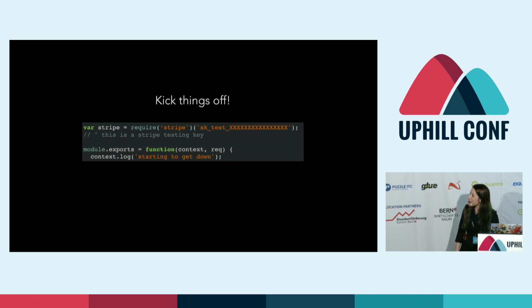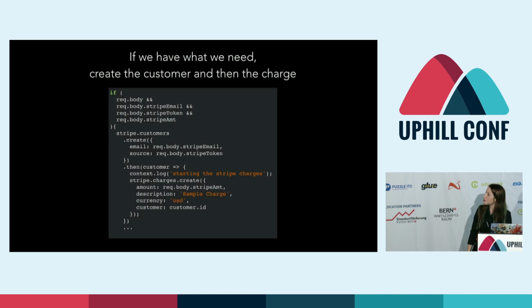So we're going to kick things off. We're going to add in our Stripe key. Our Stripe key probably isn't going to be XXXXX. You put your own testing key in there. That module.exports line is very intrinsic to Azure. So if you're using another service, you change out that line of code. And we're going to kick it off.